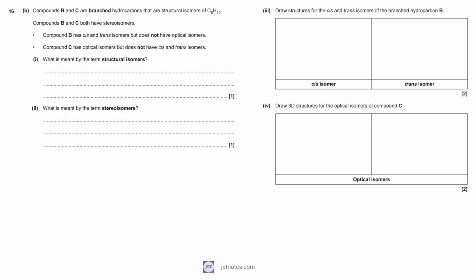In question 16, part B, we have 2 compounds, B and C, that are branched hydrocarbons that are structural isomers of C6H12. Compounds B and C both have stereoisomers. Compound B has cis and trans isomers but does not have optical isomers. Compound C has optical isomers but does not have cis and trans isomers. We have 4 questions on this section.